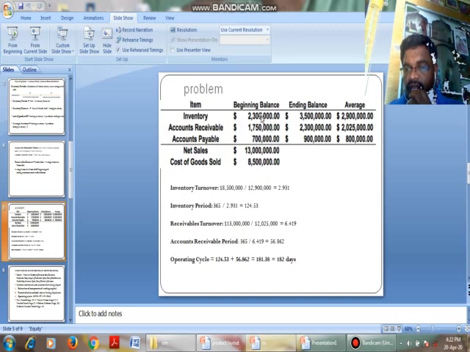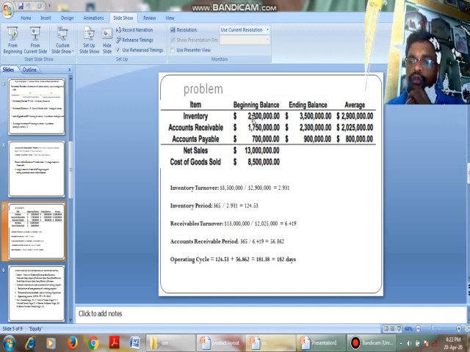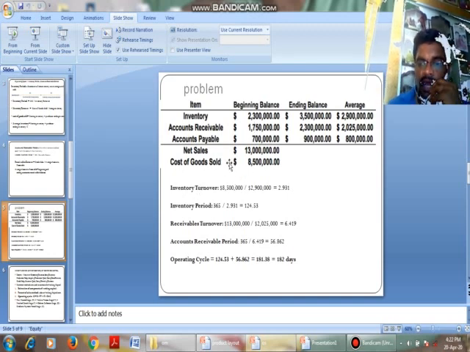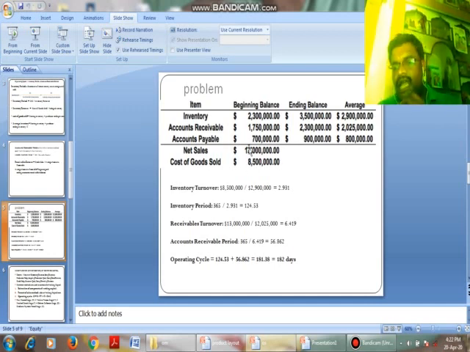What is my average inventory here? Opening plus ending, by 2. If you take the average of 2300 plus 3500 by 2, then we get 2900. That is the average of these two. The formula for inventory turnover is cost of goods sold by average inventory. The cost of goods sold is given in the problem. Average inventory is nothing but beginning inventory plus ending inventory by 2. We will get the average inventory. That is, we get 2.931.